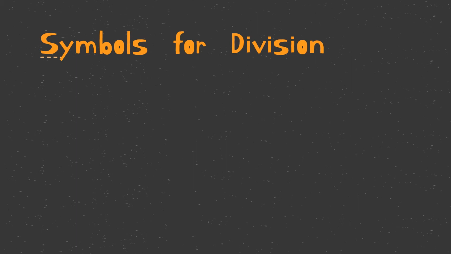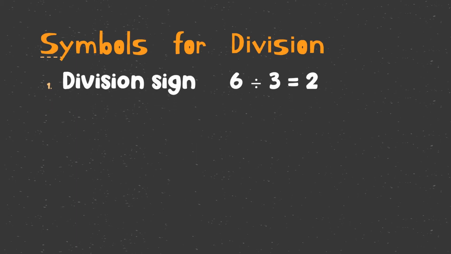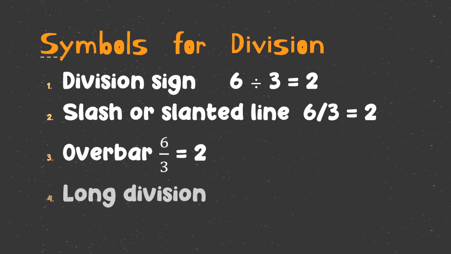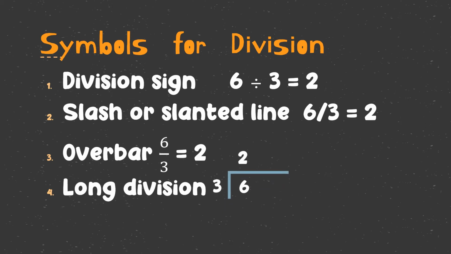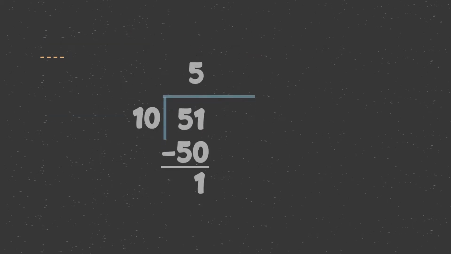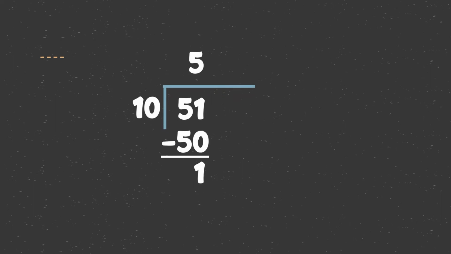Ito mga symbols na ginagamit natin sa division. Division sign, slash or slanted line, overbar, and long division. In the division sentences mentioned, 6 is called the dividend and 3 is the divisor. Yung 2 naman ang tinatawag nating quotient. In case there is a number left after performing division, this number is called the remainder.